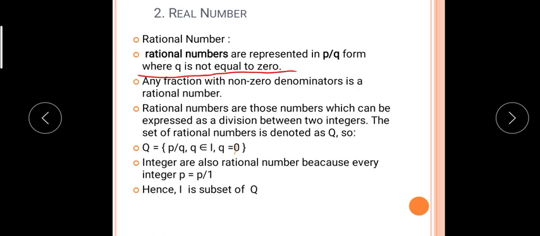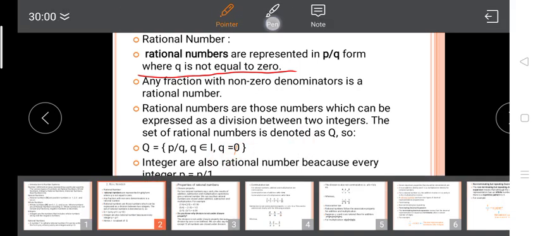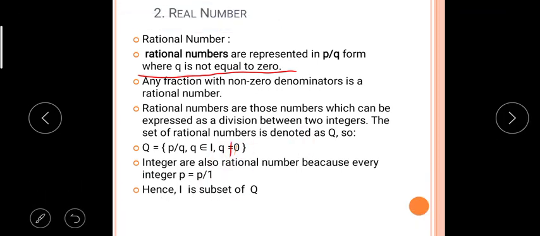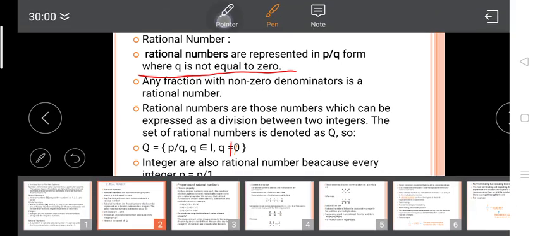Now rational numbers are those numbers which can be expressed as a division between two integers. The set of rational numbers is denoted by Q. Now this is the representation of rational numbers in set builder form. Q is equal to P upon Q such that P belongs to I, meaning P is an integer, where Q is not equal to 0. This is Q is not equal to 0.